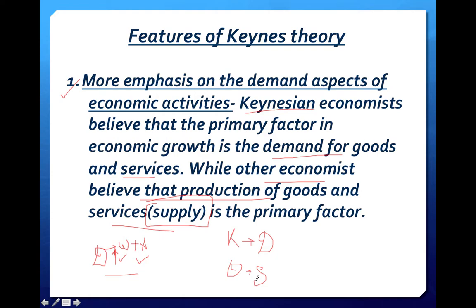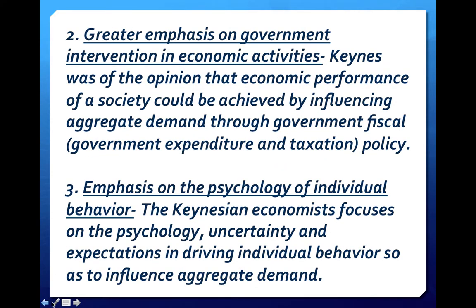Let's proceed to point number 2, that is greater emphasis on government intervention in economic activities. Now, Keynes was of the opinion that the economic performance of a society could be achieved by influencing aggregate demand. According to Keynes, we can achieve economic growth by boosting up the demand.